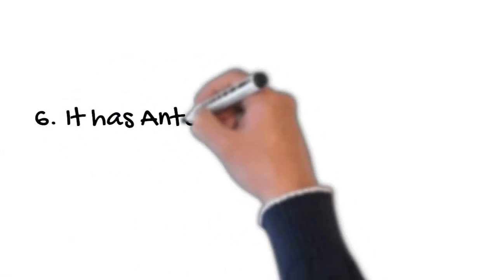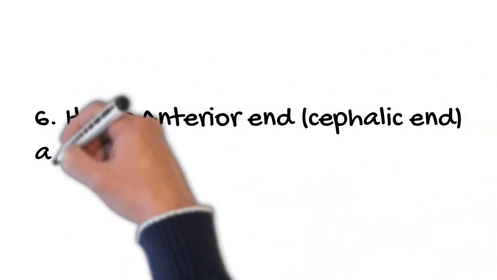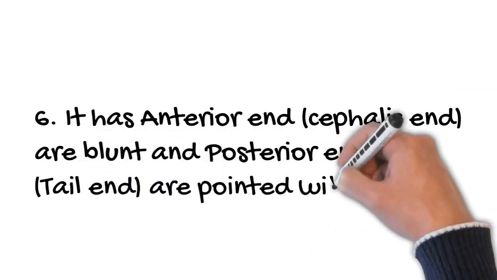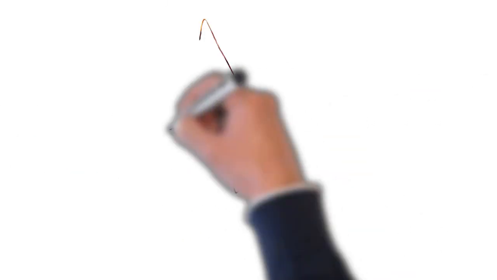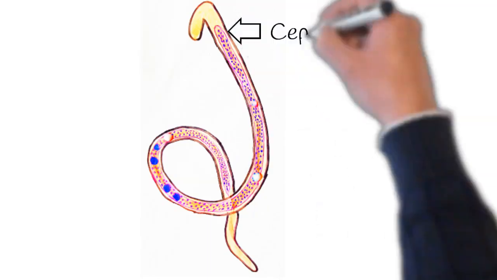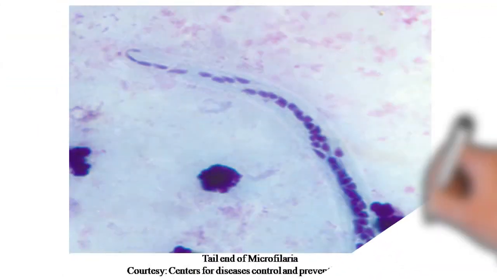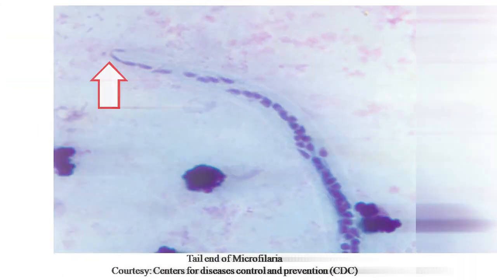It has an anterior end known as the cephalic end, which is blunt, and a posterior end known as the tail end, which is pointed, without nuclei. This picture shows the cephalic end and tail end of the microfilariae. This picture shows the cephalic end of microfilariae. This picture shows the tail end of microfilariae.